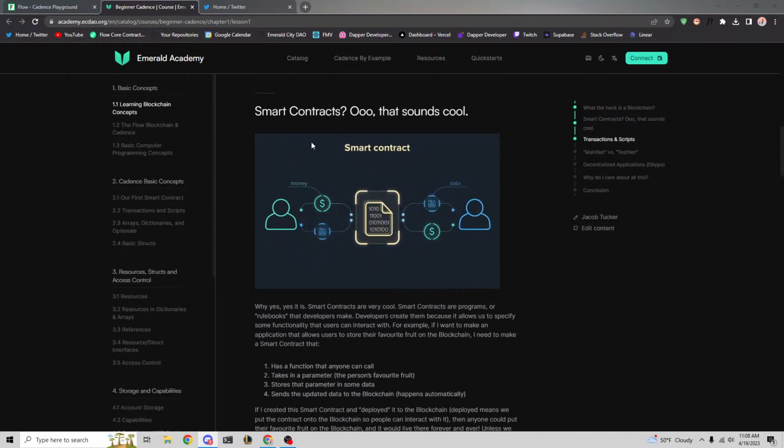Then we get into smart contracts, and this is going to be the main point of this entire bootcamp, learning Cadence, the smart contract language that is used by the Flow blockchain. You may have heard of Solidity, right?